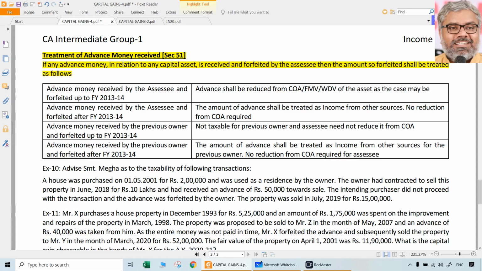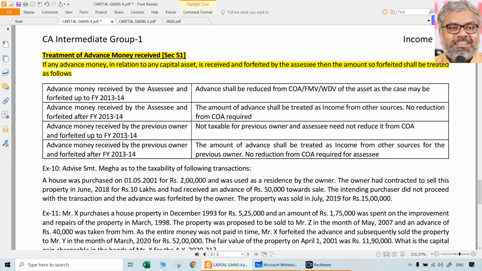If any transaction happens like this, then only we will treat it. If any advance money in relation to any capital asset is received and forfeited by the SSE, not received and given back, then there is nothing. Let us say one person came and agreed that he will bring the full money in 1 week, and that person disappeared. What can we do? The advance is forfeited by the SSE. So if money in advance is received and forfeited by the SSE, then the amount so forfeited shall be treated according to the following table. This table you have to remember.